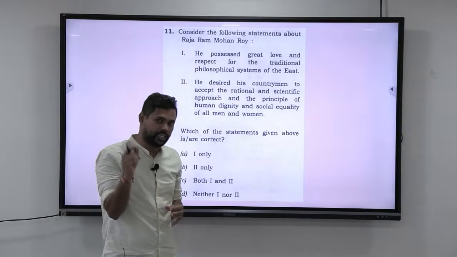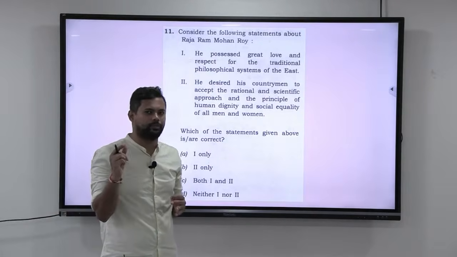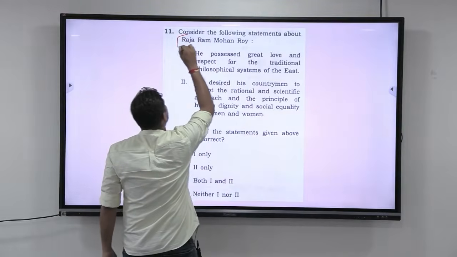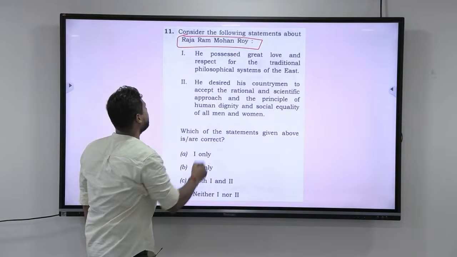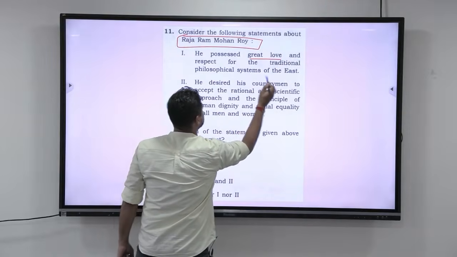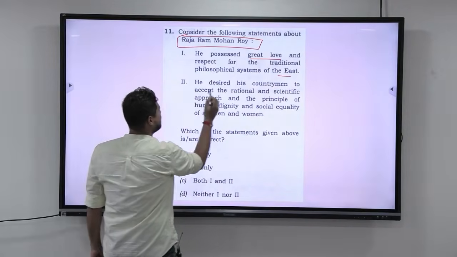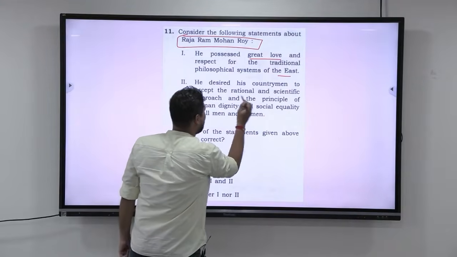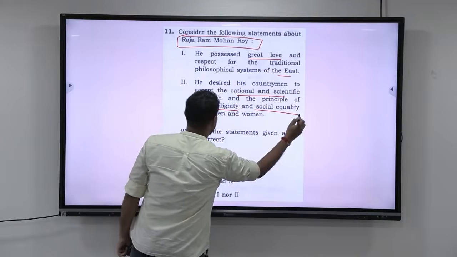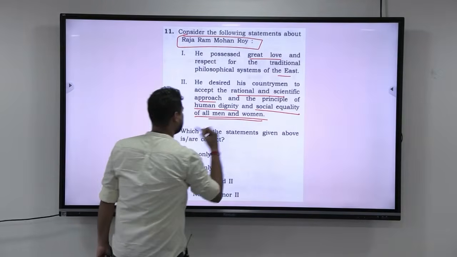Alright guys, now let us look at the next question. It is pretty straightforward and a simple question. Let me read it out first. Consider the following statements about Ram Mohan Roy. Okay, he possessed great love and respect for the traditional philosophy system of the East. He desired his countrymen to accept the rational and scientific approach and the principle of human dignity and social equality of all men and women.